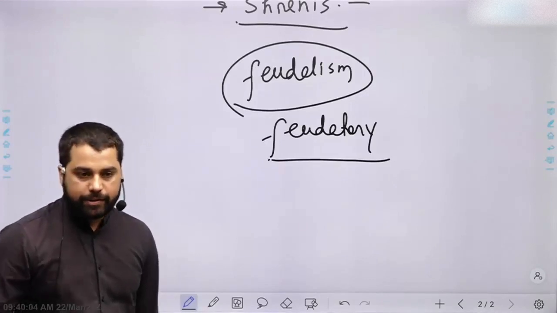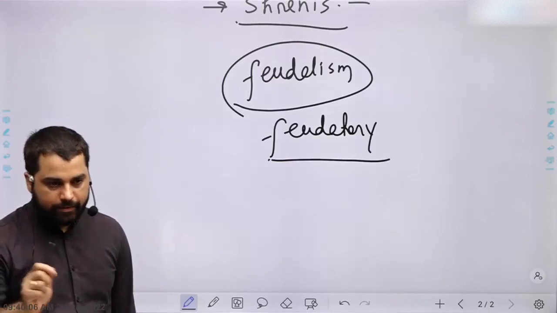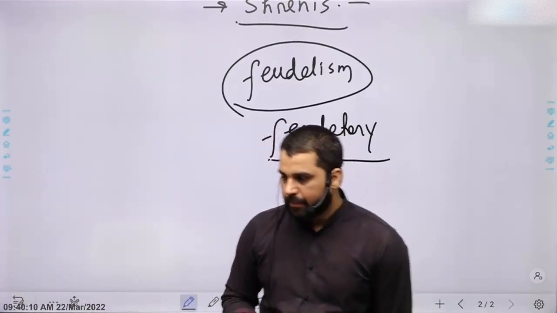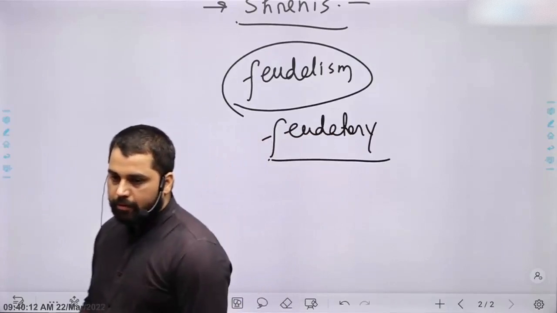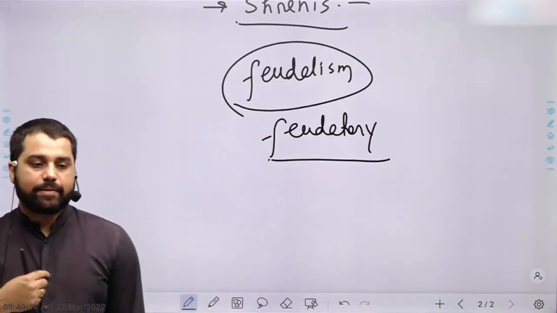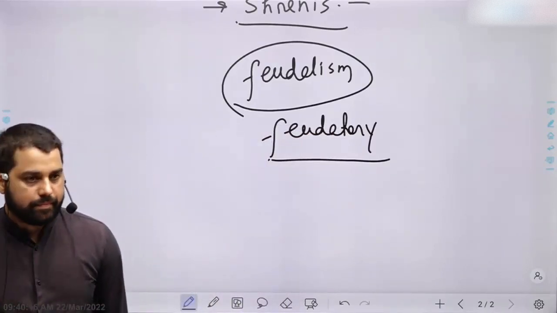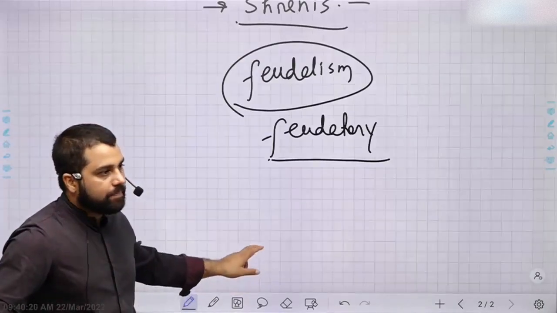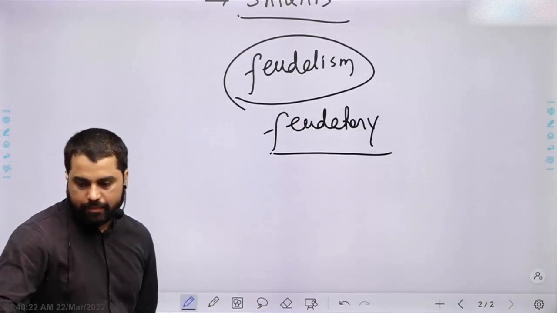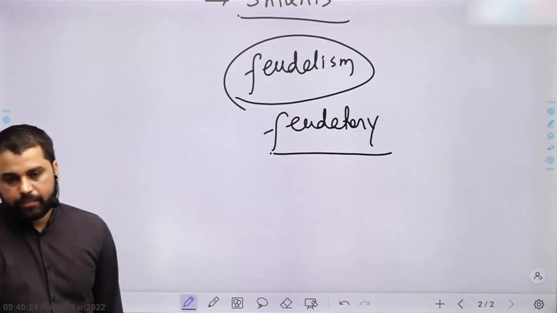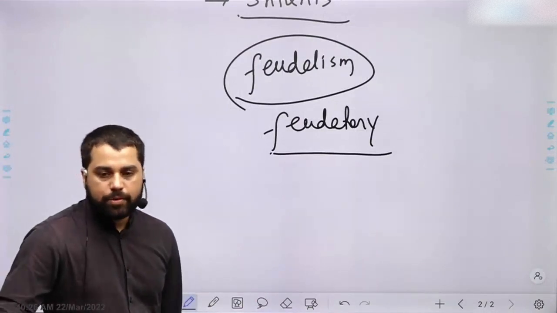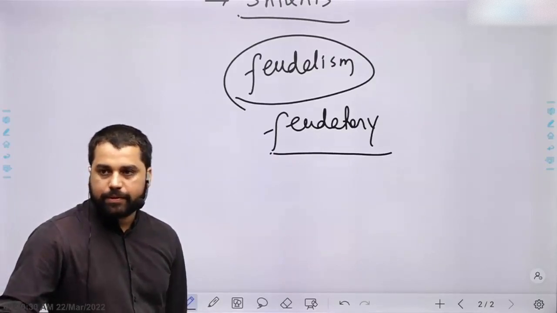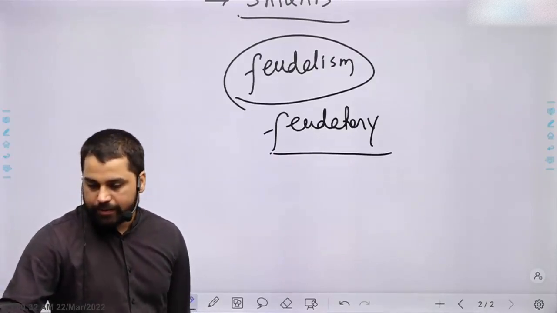Write down the next bullet point, in this we are talking about feudalism. Some higher officials were also given land grants. However, most of the officials were paid in cash.